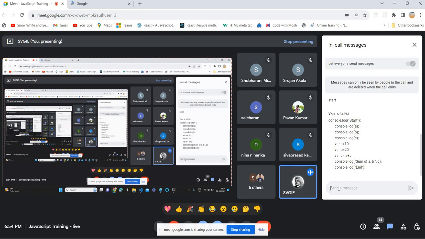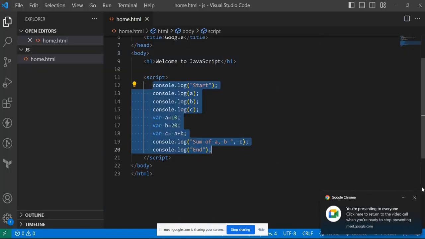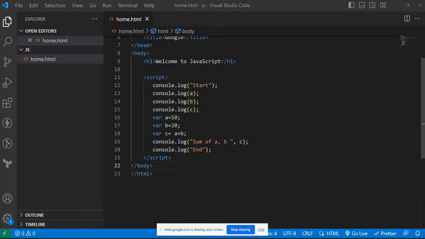What is the final end result on the console? That is what I require. If you joined with mobile, you can send the answer in the WhatsApp group. That is also fine.